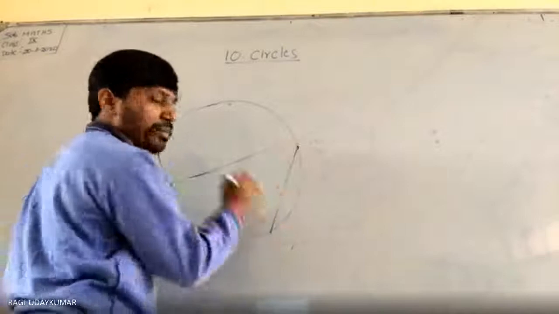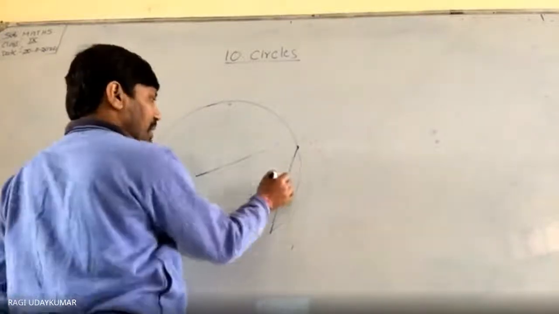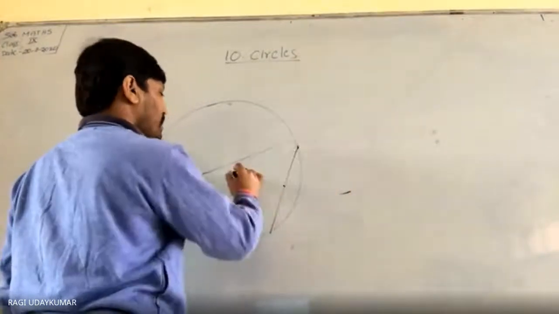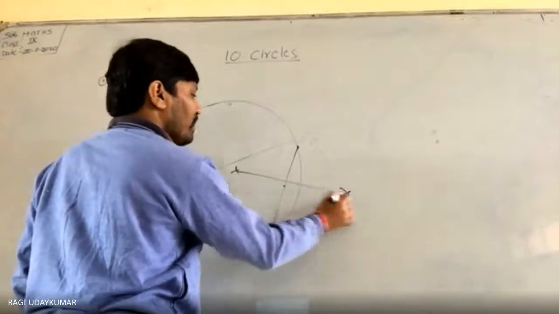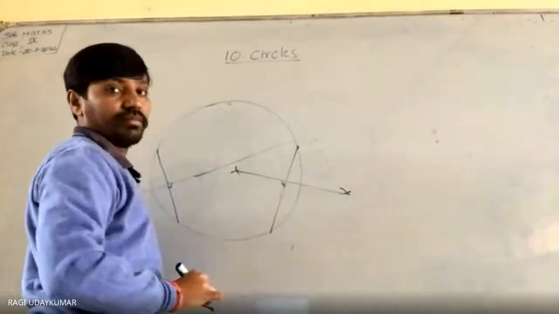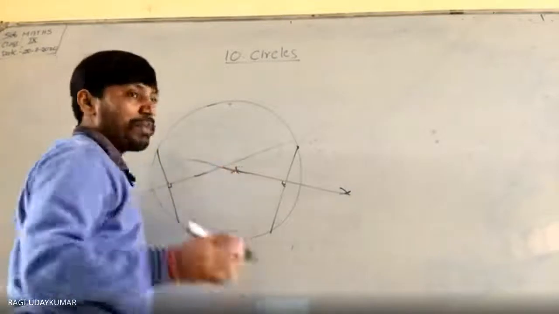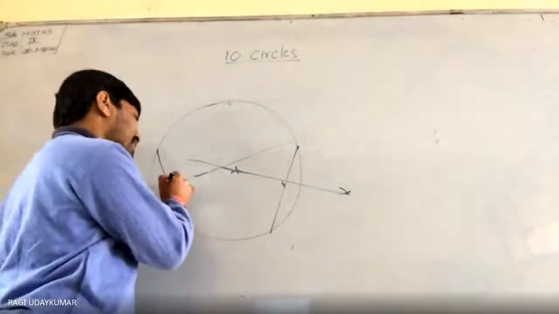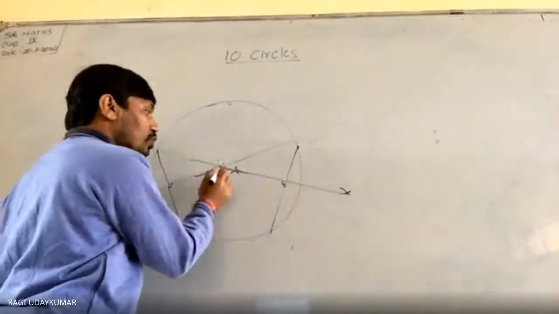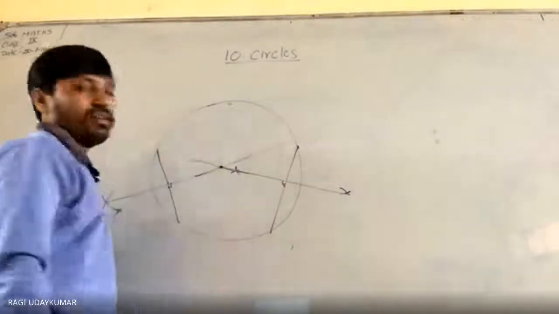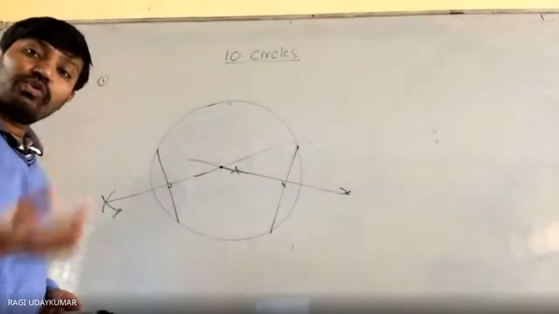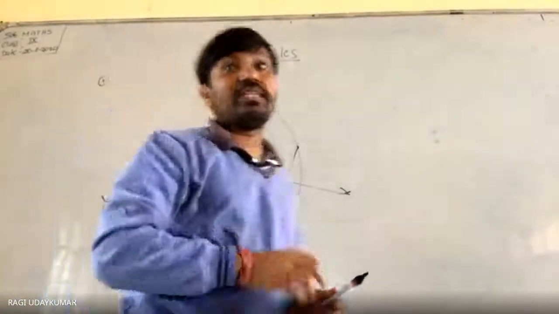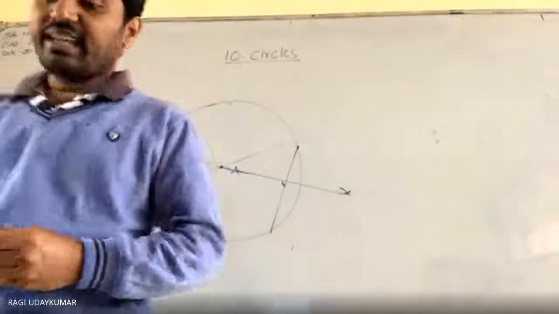In the same way, you draw the perpendicular bisector of this one. तो इसका perpendicular bisector draw कर लो तो ऐसा arcs, इधर one arc if you are taking this one and इधर one arc, ये दोनों को join कर लो. ये भी perpendicular bisector. And you know that the perpendicular bisector of the chord passes through the center. So इसमें भी center होगा, इसमें भी center होगा. So दोनों का center किधर होगा? This is the point. And you check using the compass, ये center लेके circle ड्रा करने के लिए try करो, same circle आ जाएगा आपको. So this is the way to find out the center of the circle.